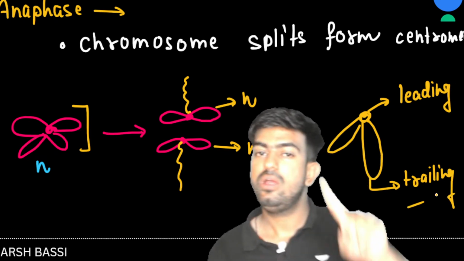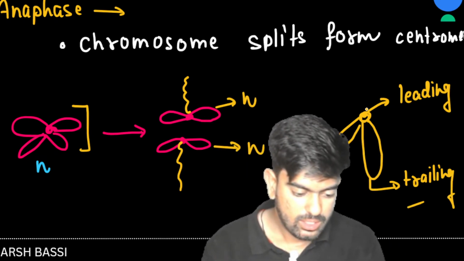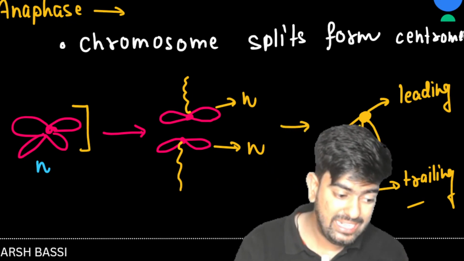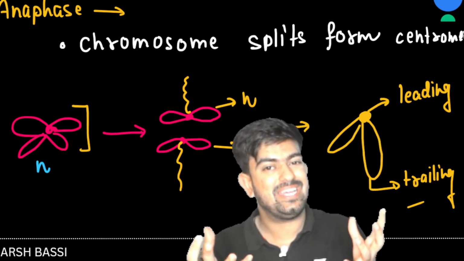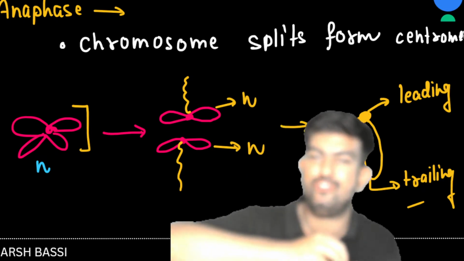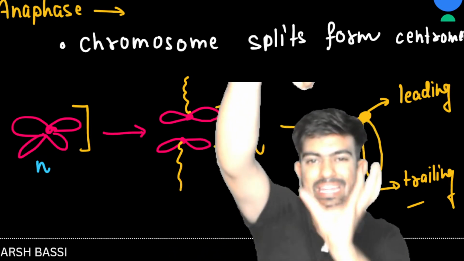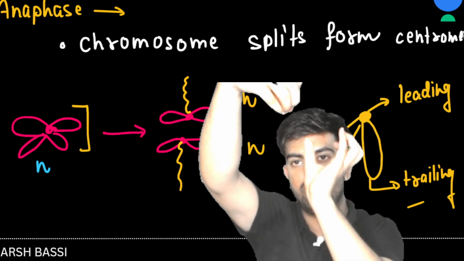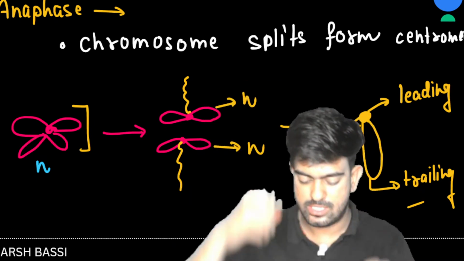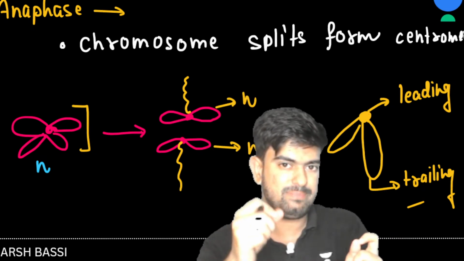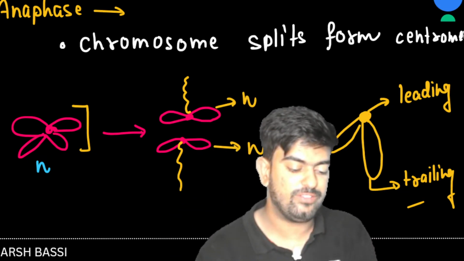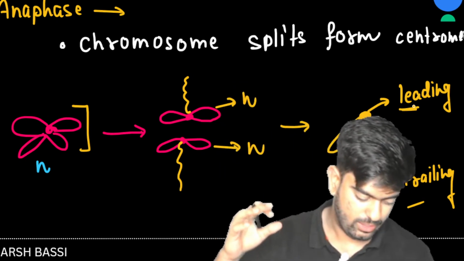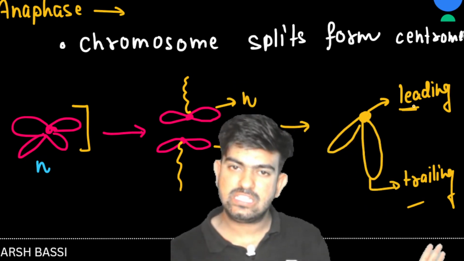Clear to everyone? This part is the centromere. So I can say that the centromere is leading and the chromatids are the trailing end. So first the centromere will reach the poles, and after that the chromatids will reach towards the pole, although they are going simultaneously. But among these two parts, the centromere will be the first to reach the end. Okay, now anaphase is completed.